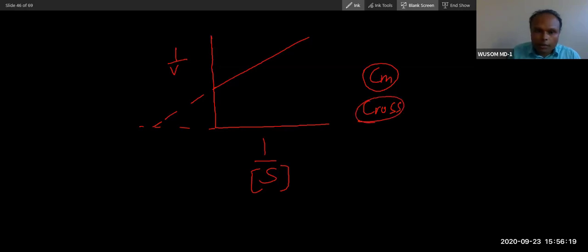So just remember, there will be a cross here. I will explain why the cross is there. When you add inhibitor, this is the line after inhibitor, and this is the line before inhibitor, the normal line. So the line will shift anti-clockwise like this.